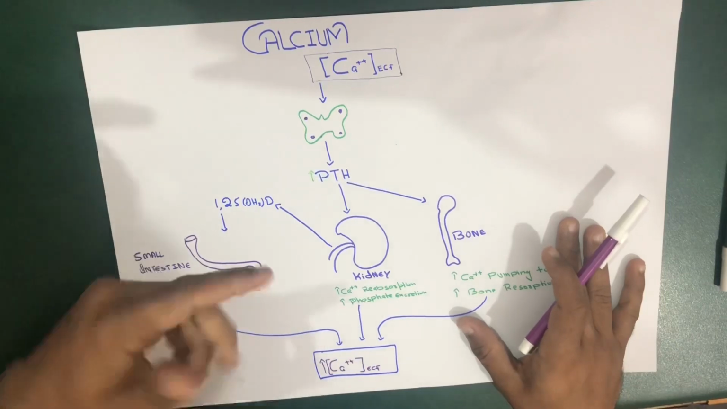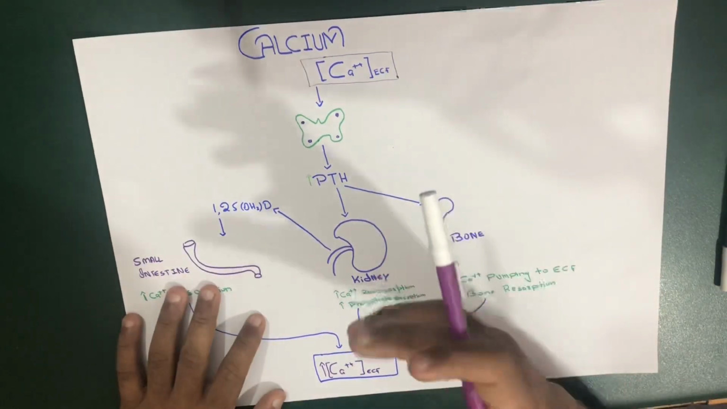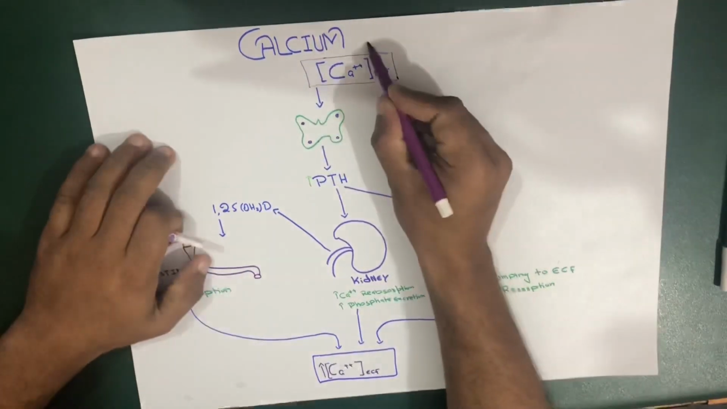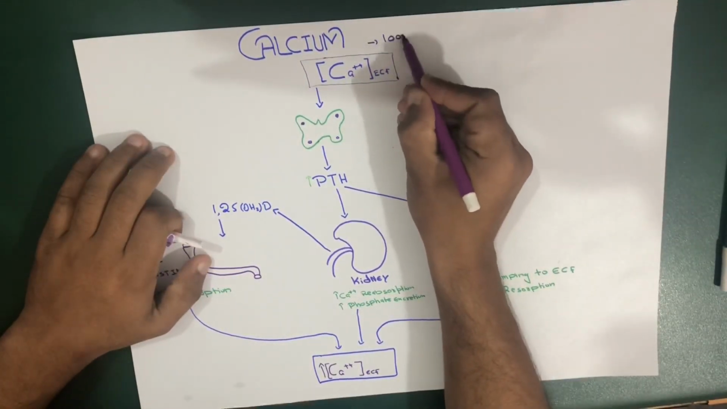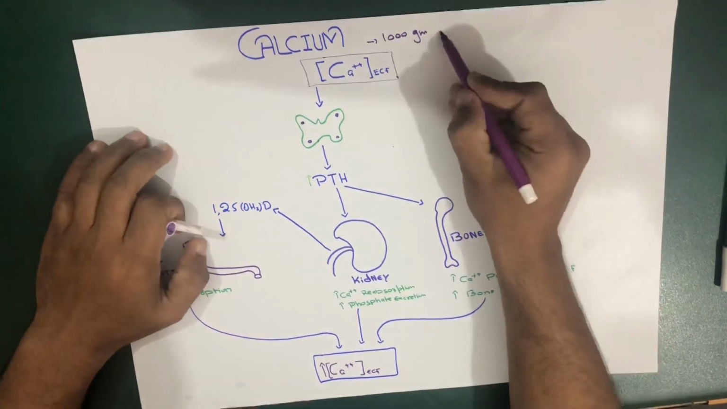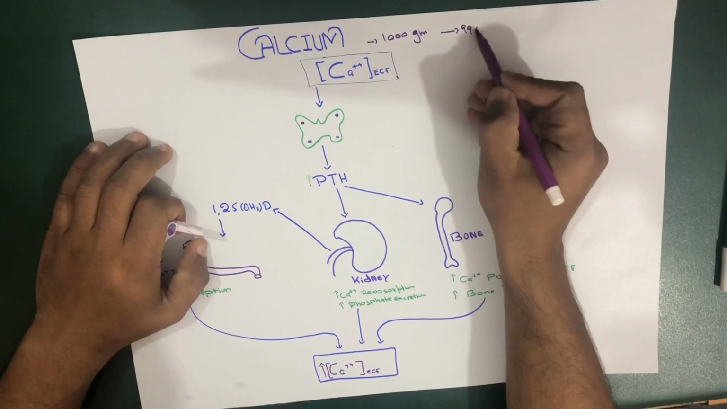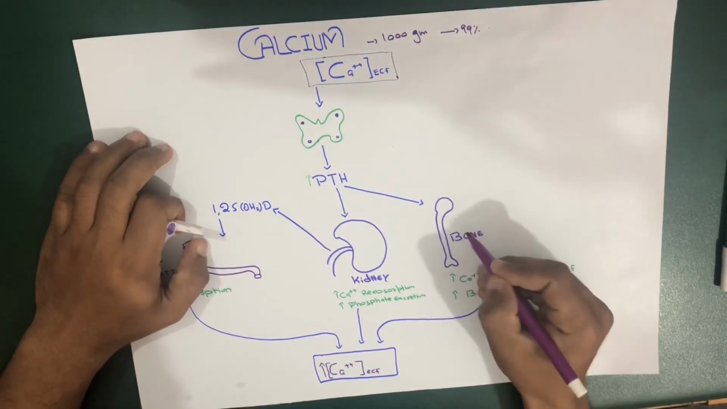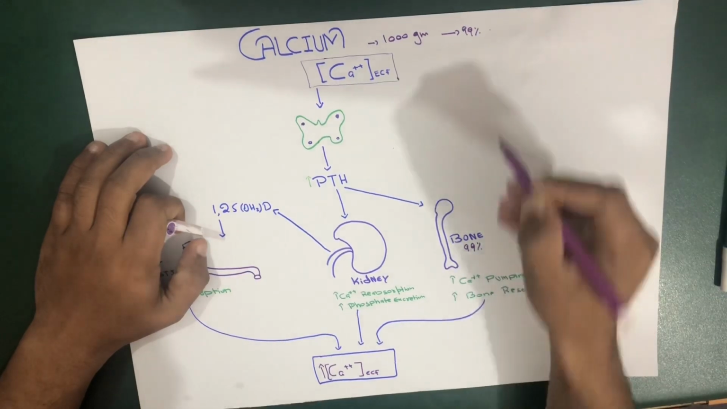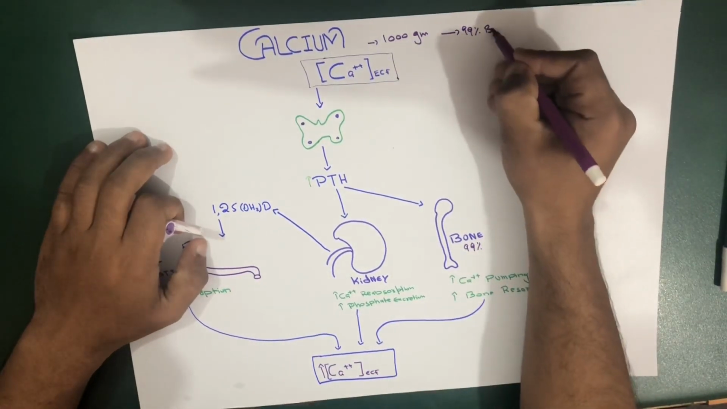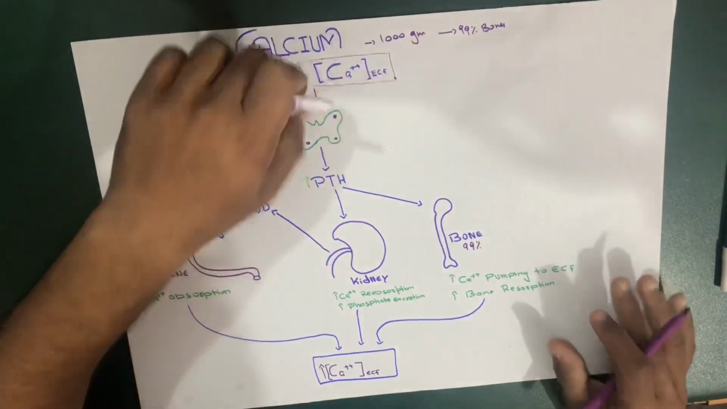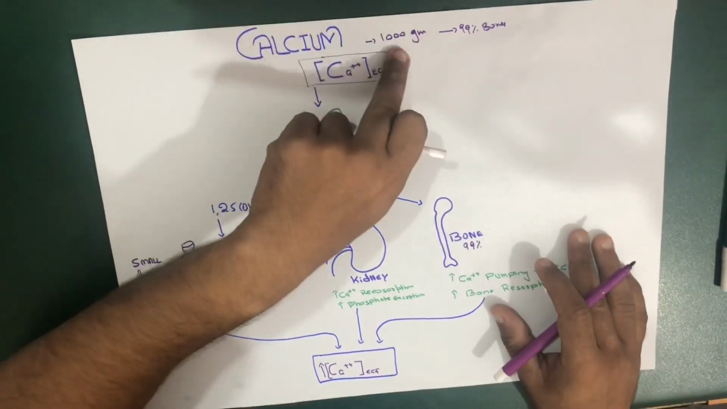Starting the lecture, we have to remember that the total body calcium in a young adult human is 1,000 grams. It's the normal value, and about 99% of this calcium is present in your bones. So if somebody asks you, 99% of your calcium is present in your bones. This is the normal calcium level.